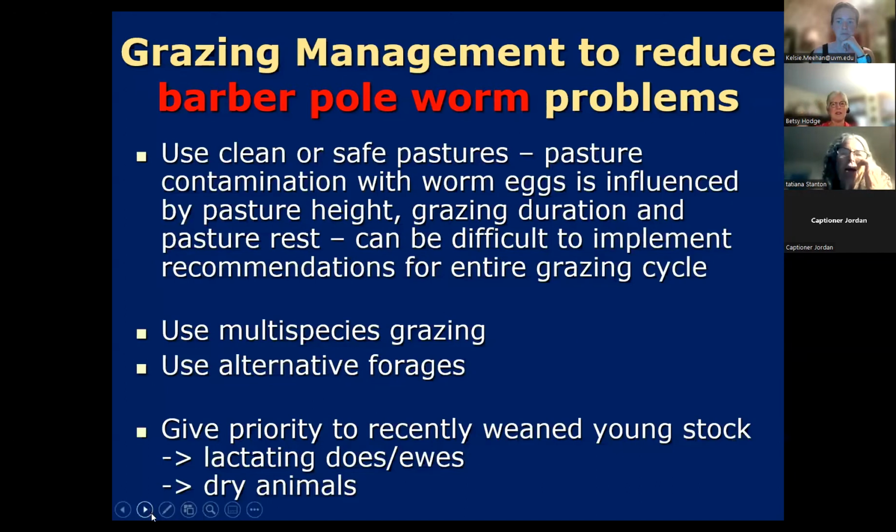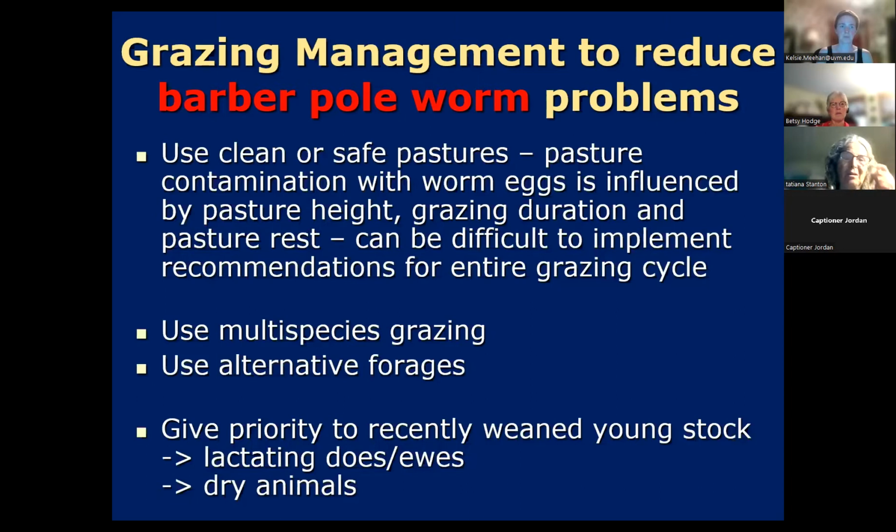Okay, so when we look at grazing management to reduce our barber pole worm problems, and a lot of this would be true of your other strongyle worms as well, we're hoping to use clean and safe pastures because the pasture contamination with worm eggs is strongly influenced by the height of your pasture, your grazing duration, how long you are leaving the animals on the pasture through this cycle, and then how long before you come back on the pasture. How long does that grazing paddock get rested before the animals are back on it? And this can be difficult to implement these recommendations for your entire grazing season.